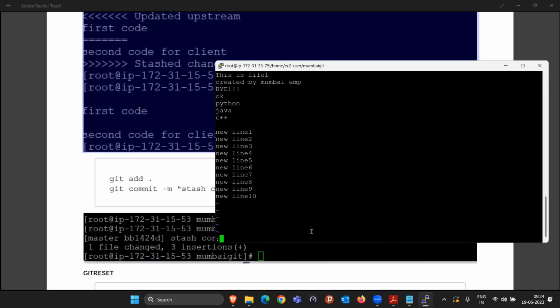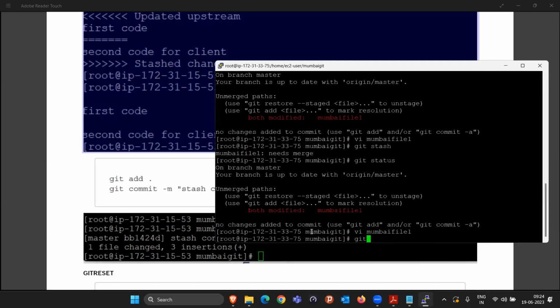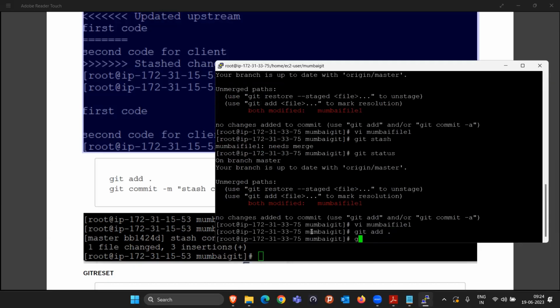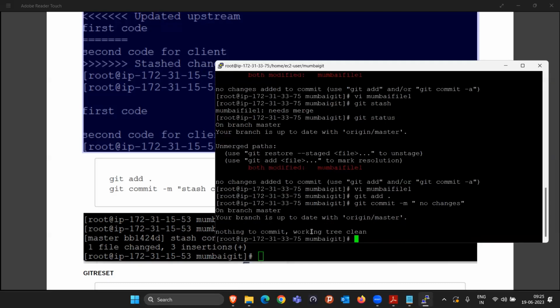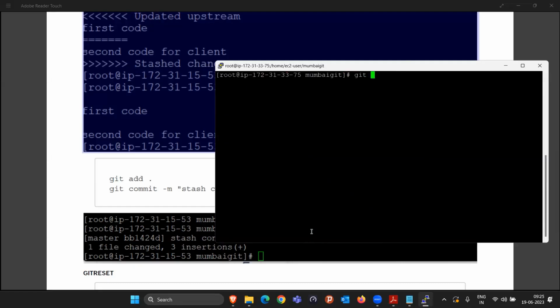Let me save this. Okay, and once your work is done, I already took back the 8 lines of code, and whatever my goal was, to keep the entire 10 lines of code in the Mumbai file 1.